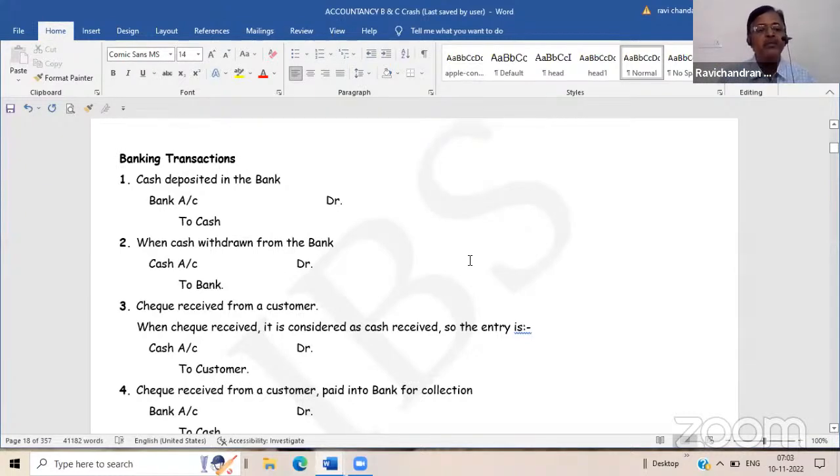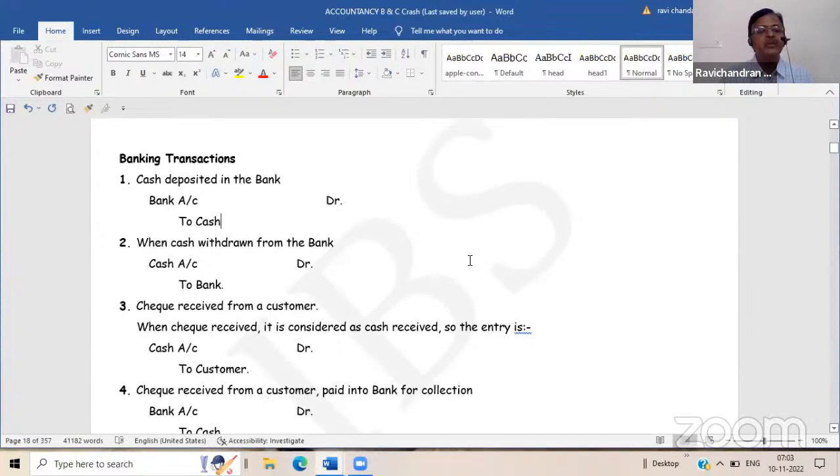You apply the modern approach now. In both approaches, cash is a real account. Cash is a real account. Bank account? Personal account. Debit the receiver, credit what goes out. So the receiver is the bank, debit the receiver, so the bank account is debited. Credit what goes out. Cash is going out of the cash box. So the cash account is credited.